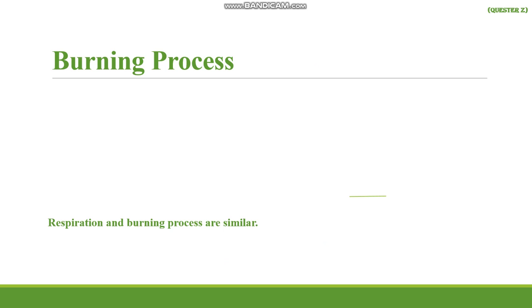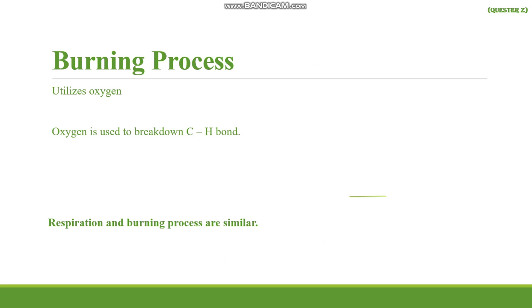Respiration and the burning process are much similar. As you all know, oxygen helps in burning, so here in respiration oxygen also helps in what process? That is the breakdown of the CH bond. So oxygen is utilized both in burning and respiration, and the oxygen is used to break down the CH bond. The bond present between the carbon and hydrogen atoms will be broken down to produce energy. So you can take the example of petrol and diesel.